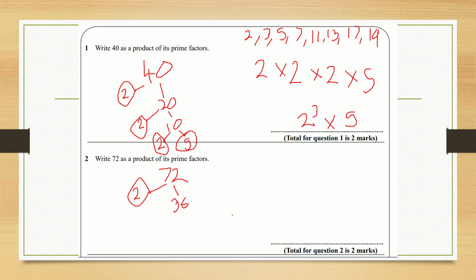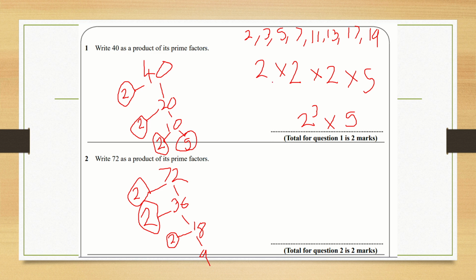Is 36 divisible by 2? Yes. So we draw a branch off the side there. It's another 2. And that is going to give us 18. Is 18 divisible by 2? Yes. So another 2 there. That leaves us with 9. And then is 9 divisible by 2?